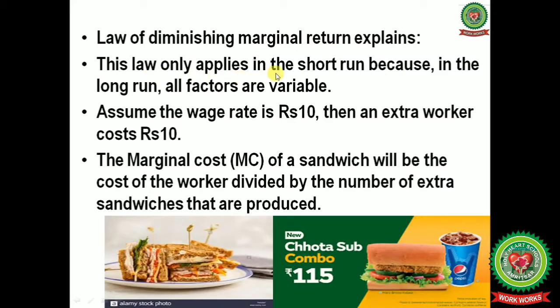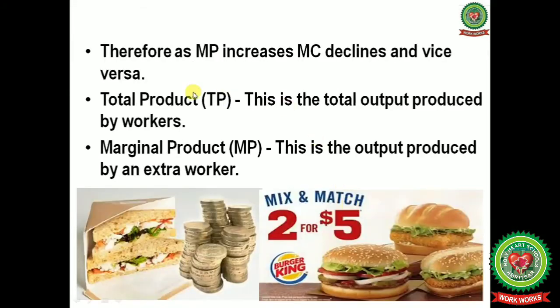This law only applies in the short run because in the long run all factors are variable. Assume the wage rate is rupees 10, then an extra worker costs rupees 10. The marginal cost, meaning the additional cost of a sandwich, will be the cost of the worker divided by the number of extra sandwiches that are produced. Therefore, as marginal product, that is additional product, increases, marginal cost, meaning additional cost, declines, and vice versa.